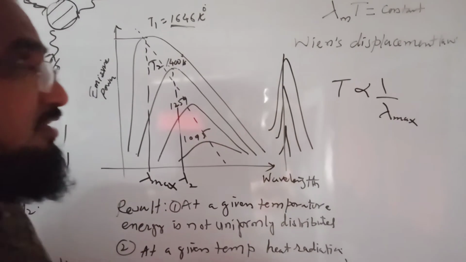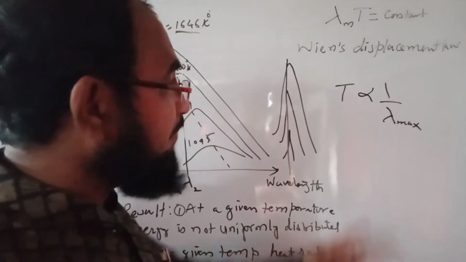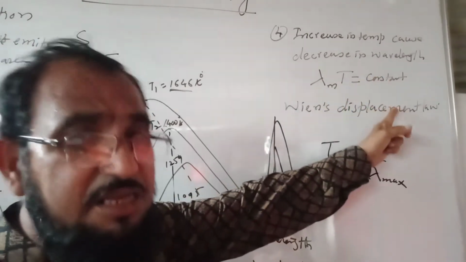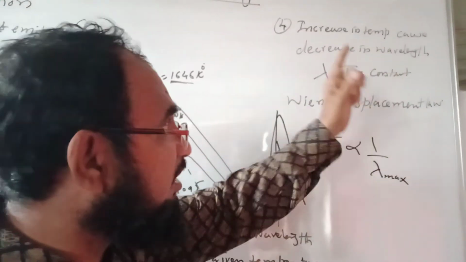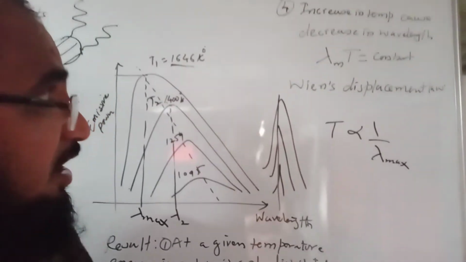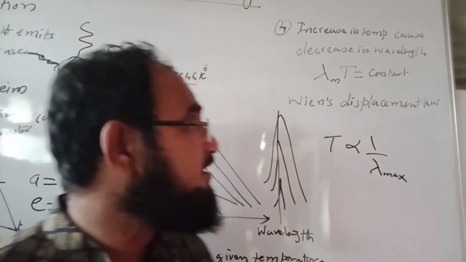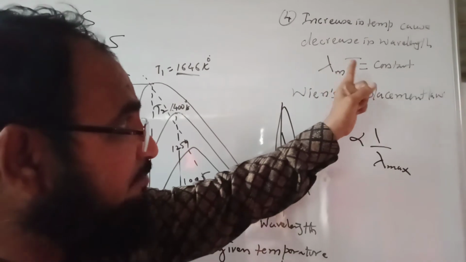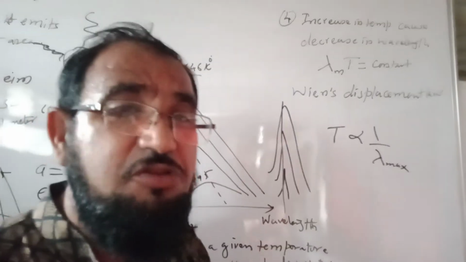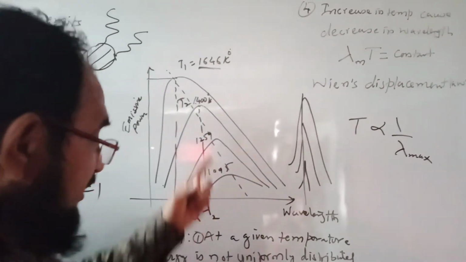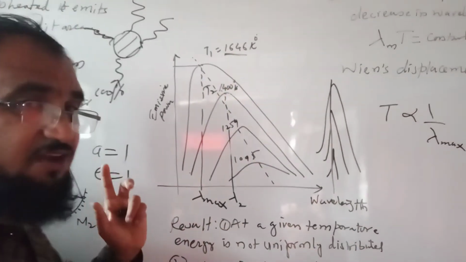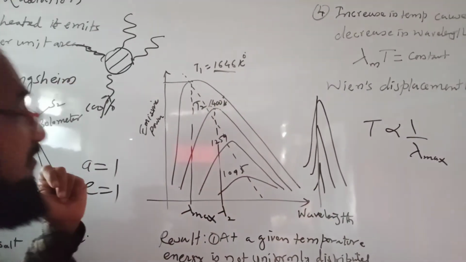Therefore, we can say that the product of the maximum wavelength and the temperature is constant, and this law is known as Wien's law. That is, the increase in temperature causes a decrease in wavelength, that is, lambda m into T is constant, and it is known as Wien's displacement law. You can see this from these graphs. These graphs are known as the black body radiation graphs.